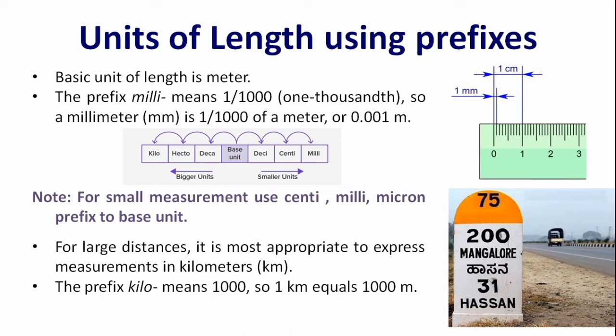Centi, which is equal to 0.01 meter. So for small measurements, we use the centi, milli, micro prefixes with the base unit. For large distances, it is convenient to express measurements in kilometers. Kilo means 1000. So 1 kilometer is equal to 1000 meters.